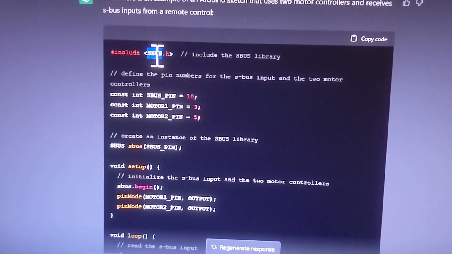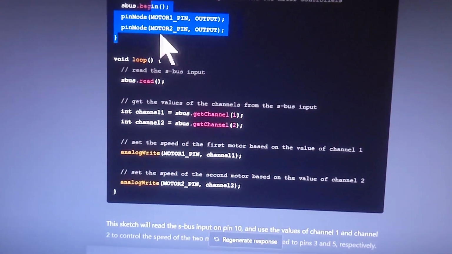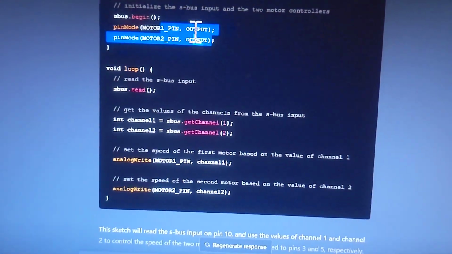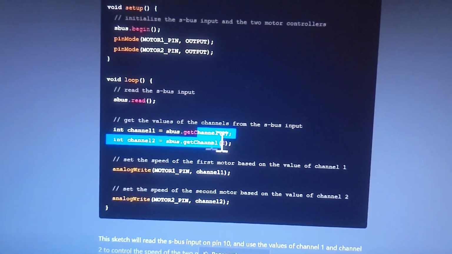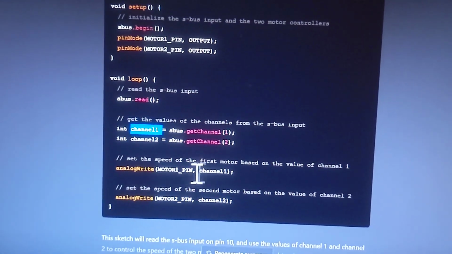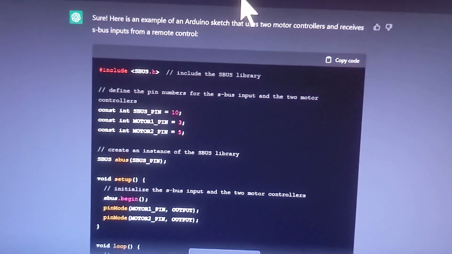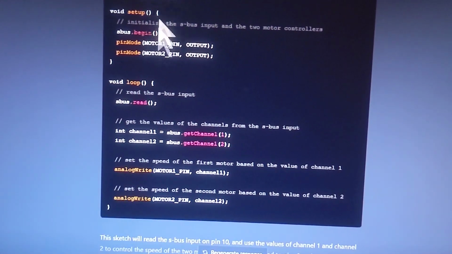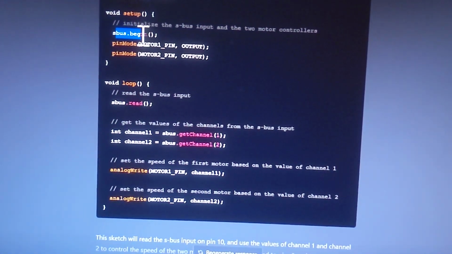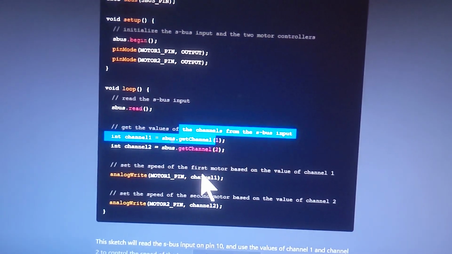So here is S-bus. So this library, where the pins are, motor control. So setup, pin mode, output defines the pins, loops. So it gets the S-bus, stores it, and then writes it to the channel. This is perfect code. So that happens. So if I want to connect the S-bus directly to the pins, it's done.